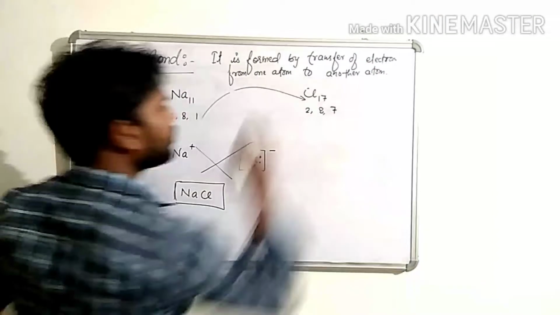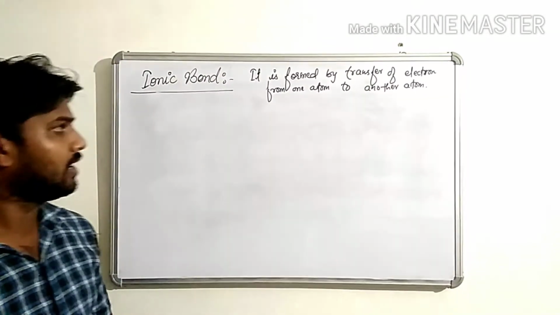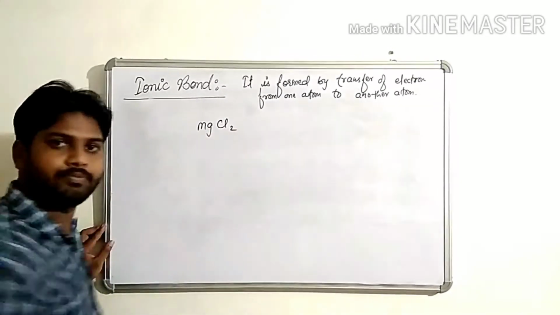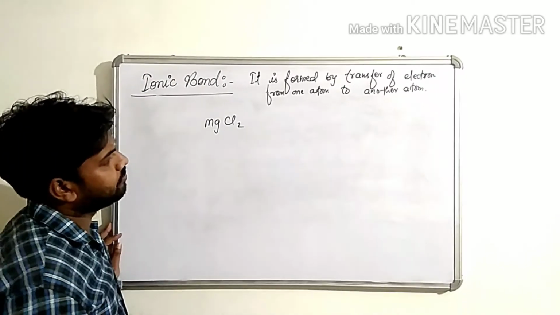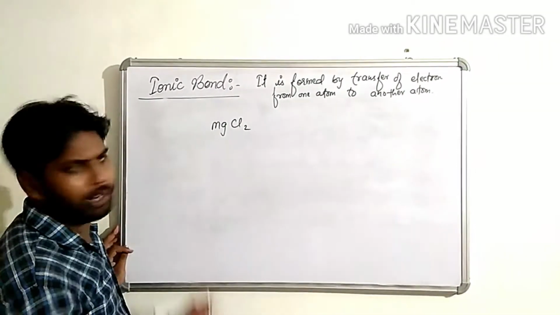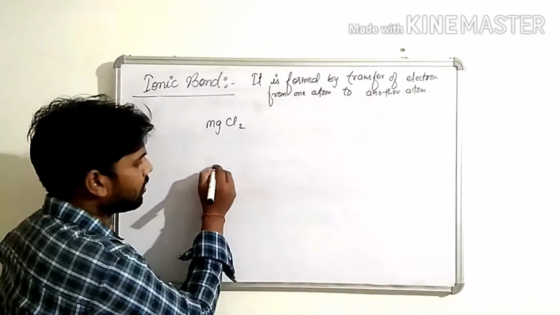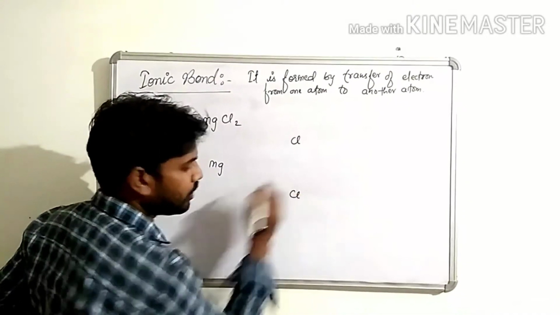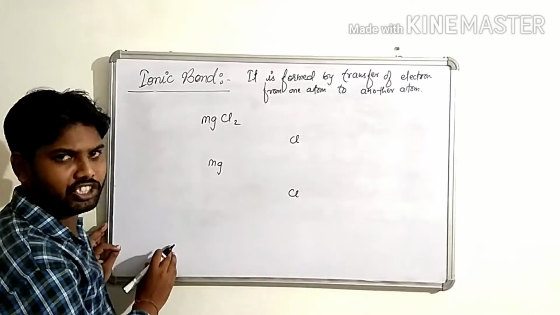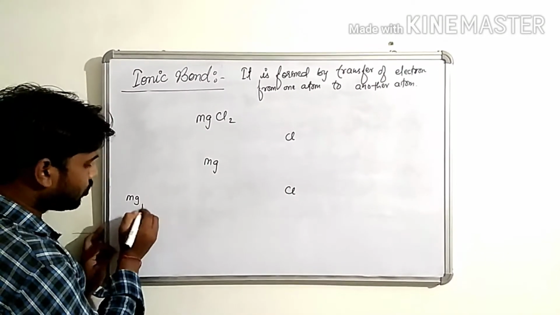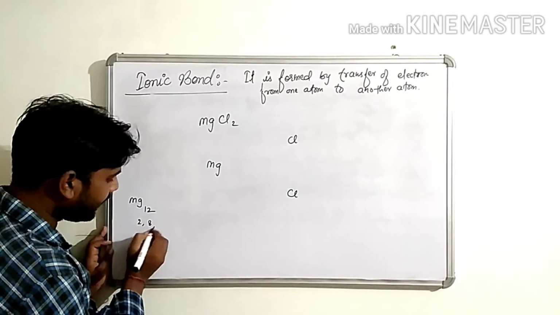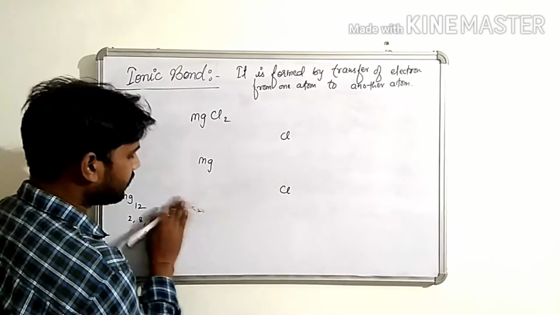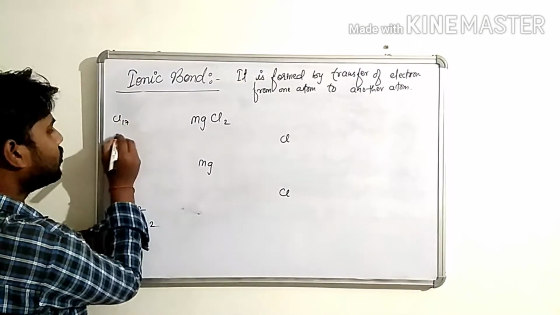Okay children, let us take a second example, magnesium chloride. Now make the compound by transfer of electron. Magnesium is one and chlorine is two. Atomic number of magnesium is 12, so 2, 8, 2, and atomic number of chlorine is 17, so 2, 8, 7.